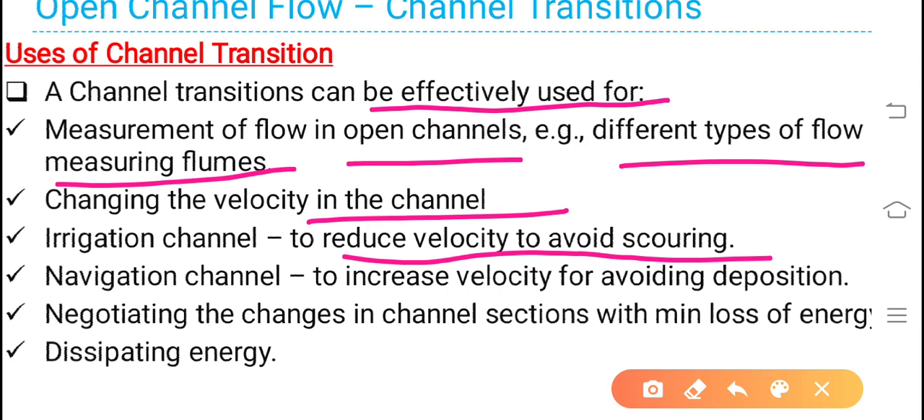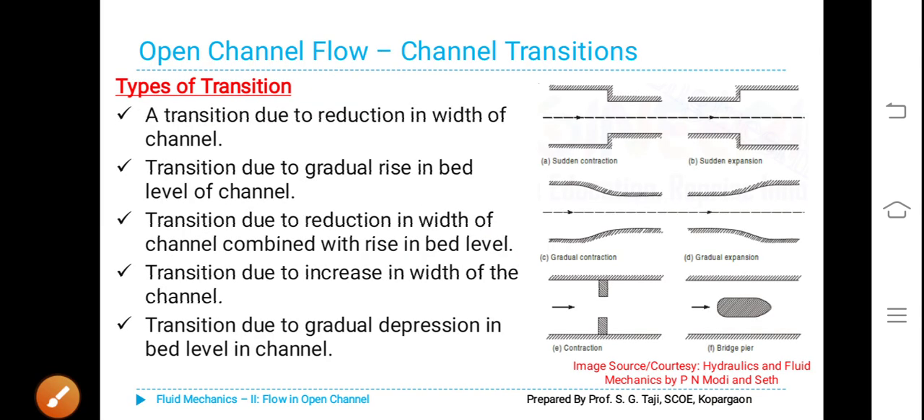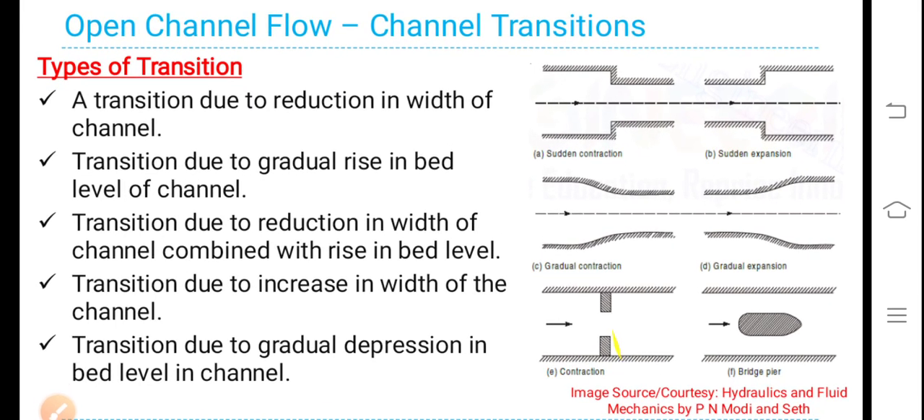In case of a navigation channel, just reverse. We have to increase the velocity for avoiding deposition. There should not be any deposition at the bed of the channel so as to maintain the draft which is available for navigation of a vessel. Negotiating the changes in channel sections with minimum loss of energy. This is important, with minimum loss of energy. And also, sometimes it is required to dissipate the energy. That is, transition is used for dissipating the energy. These are the various uses. Now we will see a little bit ahead.